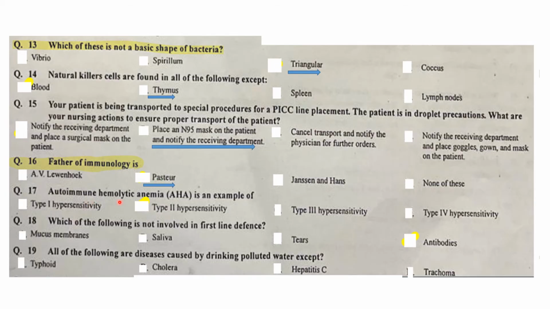Autoimmune hemolytic anemia (AHA) is an example of type 2 hypersensitivity. Which of the following is not involved in the first line of defense? So antibodies are not involved in the first line of defense. Antibodies are involved in the third line of defense. All of the following are diseases caused by drinking polluted water except trachoma. Trachoma is not caused by drinking water. It is caused by Chlamydia trachomatis.